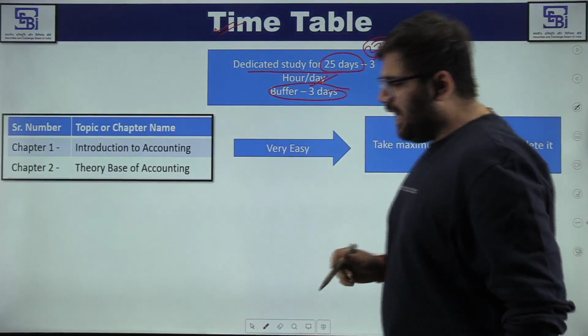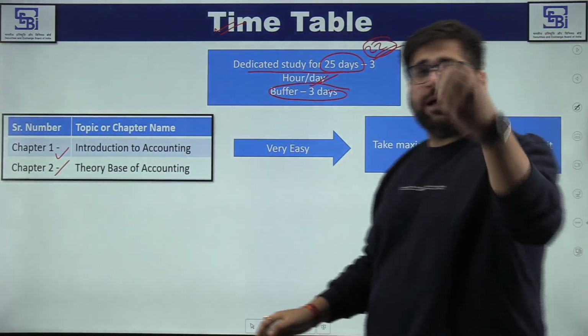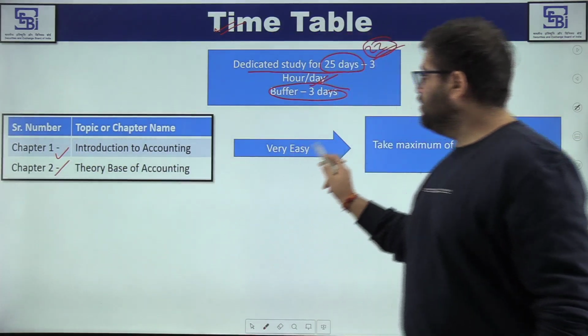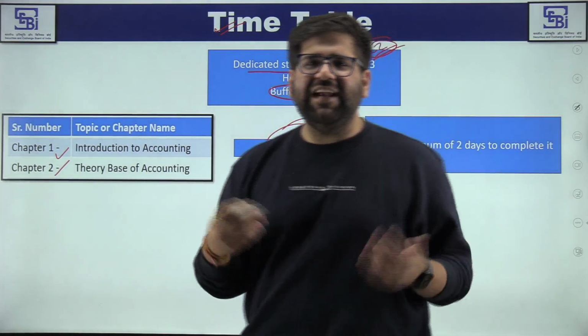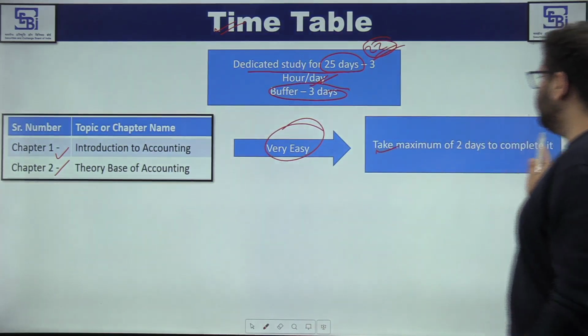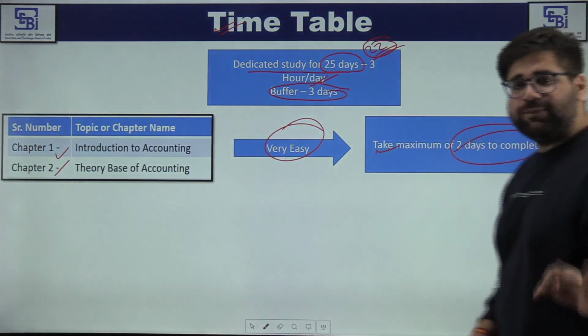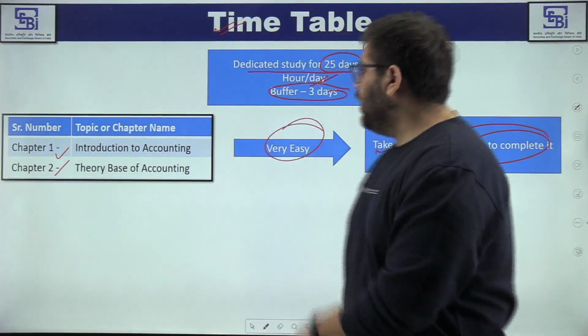The timetable first starts with chapter 1 and chapter 2. A very basic chapter. You can also complete chapter 21 over here. And this is very easy. You just have to read the books. Take a maximum of 2 days to complete it. Maximum of 2 days. If you can finish in 1 day only, you are good to go. Okay, now let's move ahead.